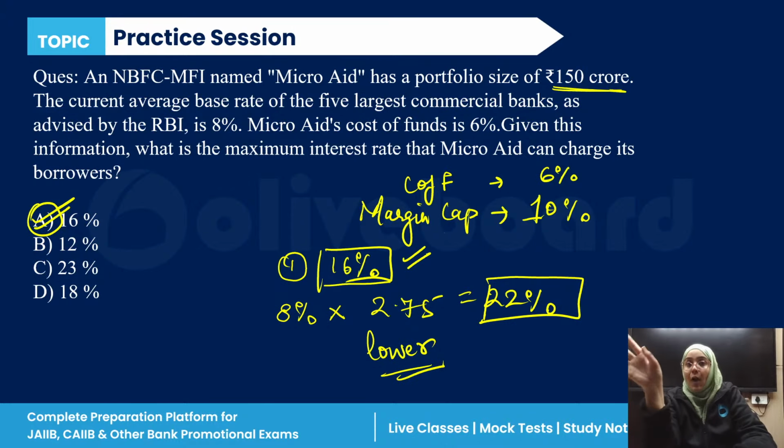For others, if the portfolio size is below 100 crore, then it is 12%. So margin cap plus cost of fund here is 16%, right? The average base rate determined by RBI is given in the question as 8%. So 8 into 2.75 is 22%. So either 22 or 16, whichever is lower. So 16 is the correct answer. Clear, everyone? Any doubt in this question? Yes or no?